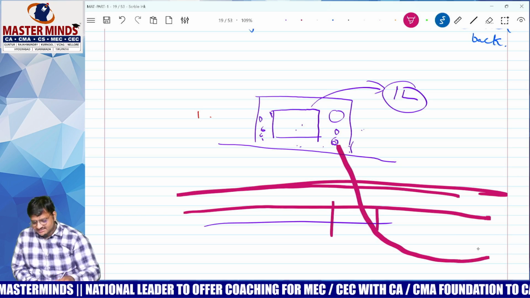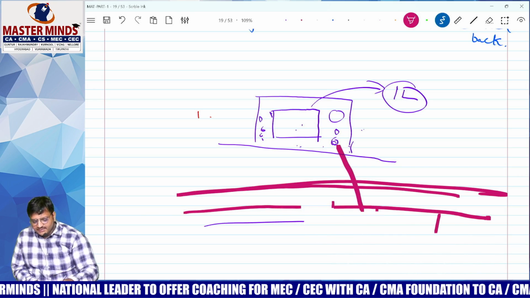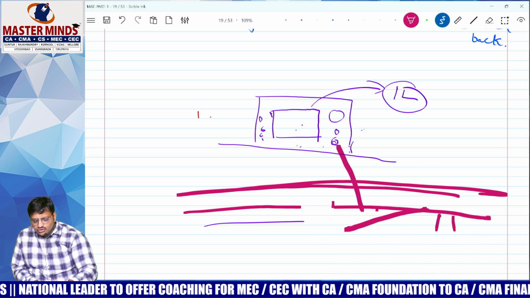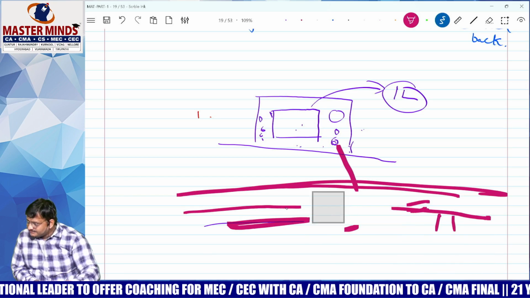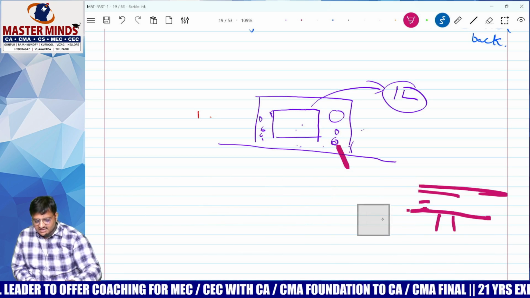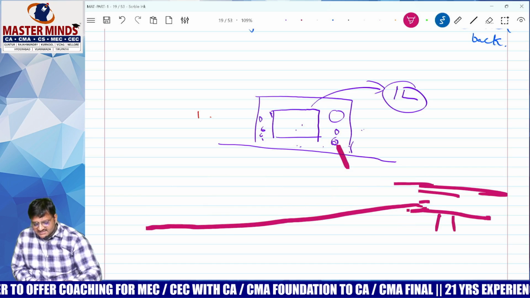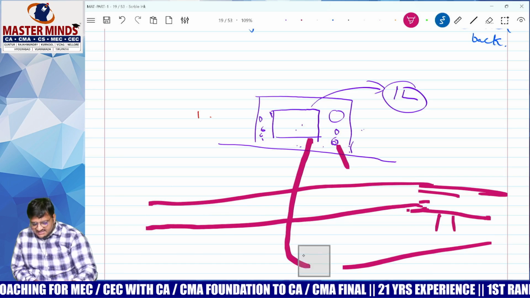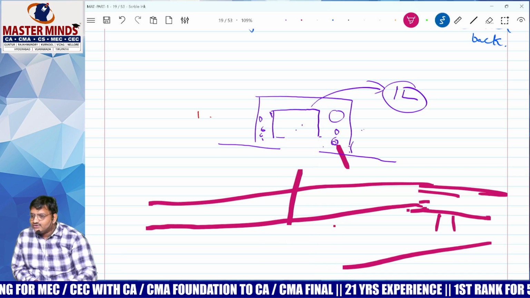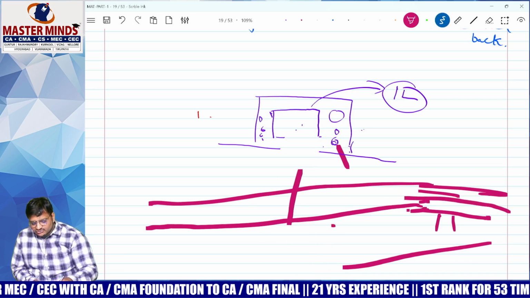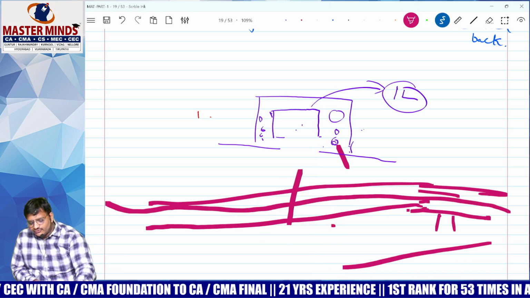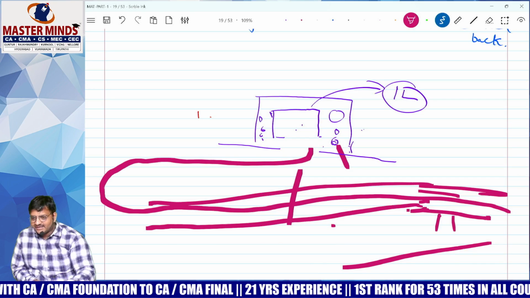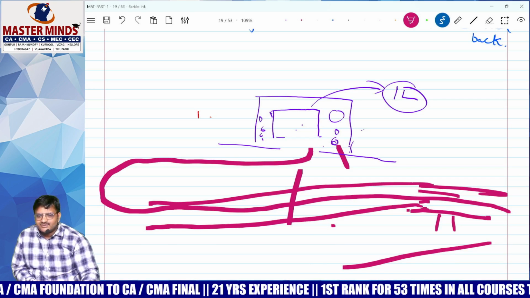But the slope down part has started here, so you cannot take a U-turn because it is already blocked. You have to go down and after 2 kilometers take a U-turn and come back. Nowadays, will anyone come back like that?